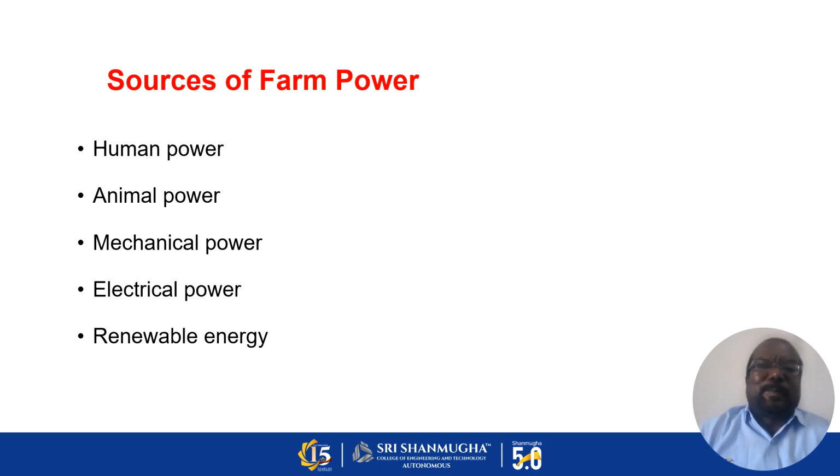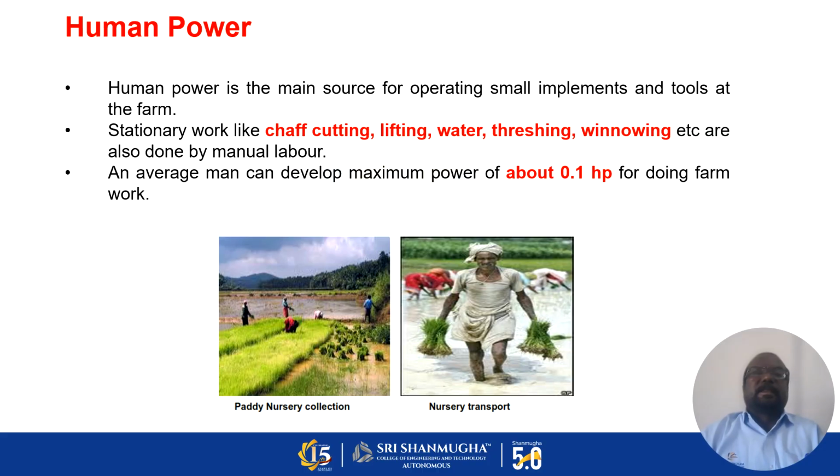The major sources of farm power are human power, animal power, mechanical power, electrical power, and renewable energy. The first power is human power. Human power is a main source for operating small implements and tools at the farm level, and also for stationary work like chop cutting, lifting water, threshing, and winnowing, which are done by manual labor.